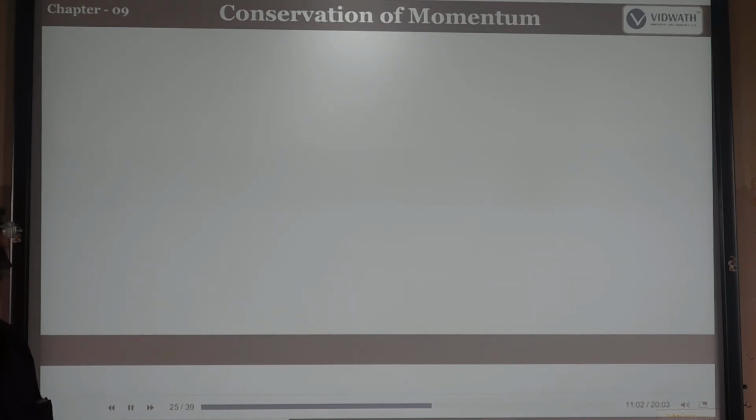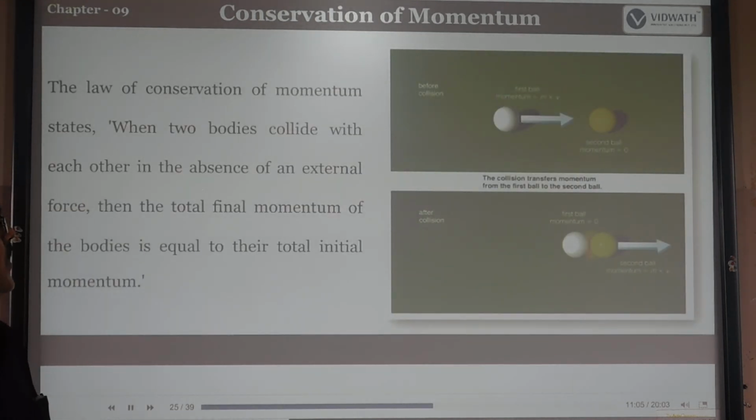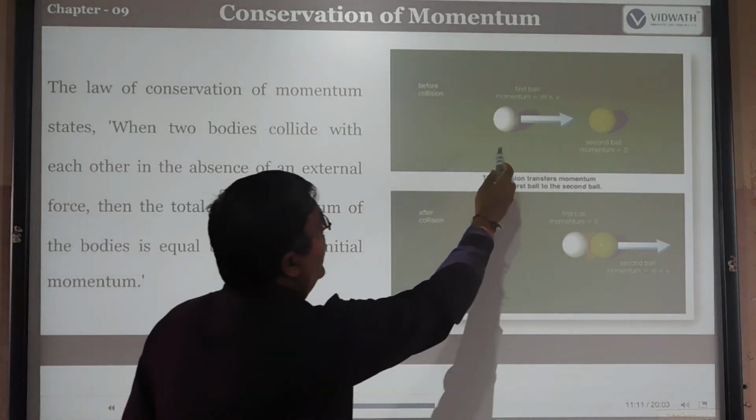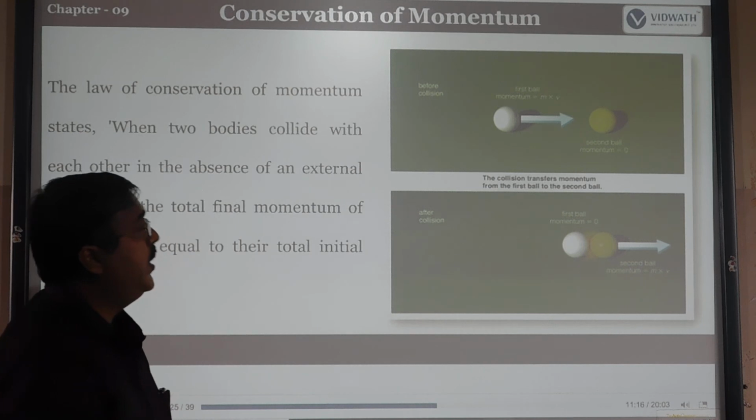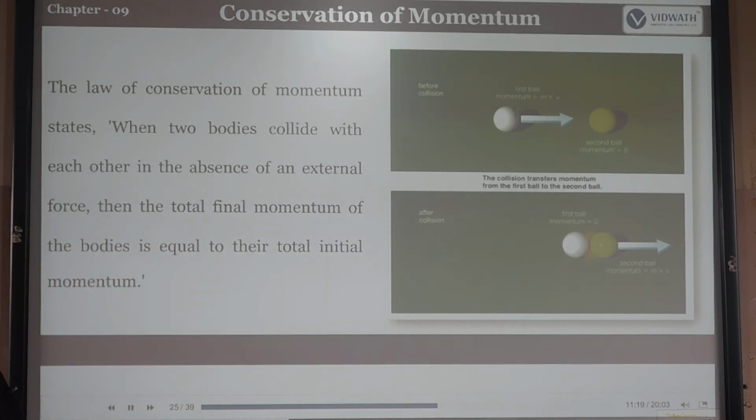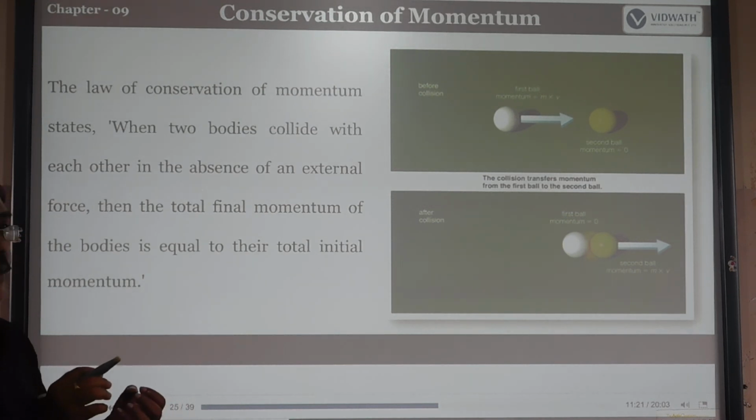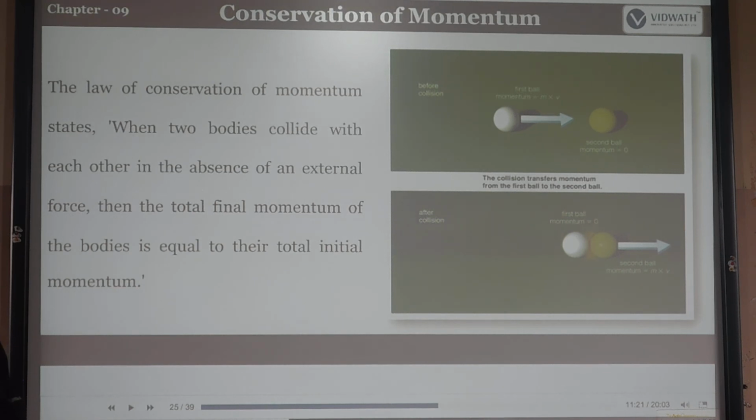Conservation of momentum. Like that, if you take two balls, the first ball and the second ball, and they come together and collide with each other, they become closer to each other. In the absence of an external force, the total final momentum of the bodies is equal to their total initial momentum. So when no unbalanced external force is there, the total momentum of the bodies equals their total initial momentum.